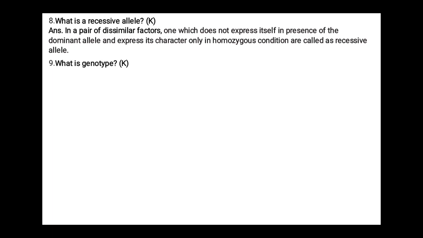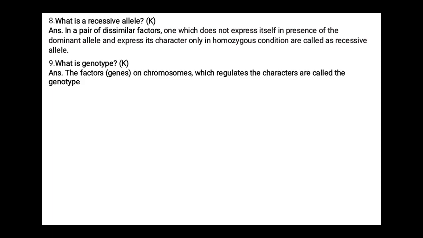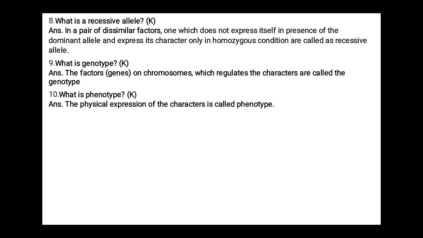What is genotype? The factors, genes on chromosomes which regulate the characters, are called the genotype. What is a phenotype? The physical expression of the characters is called phenotype. What are homozygous individuals?